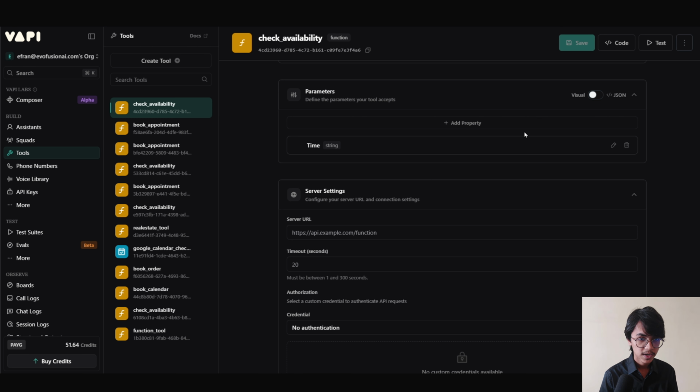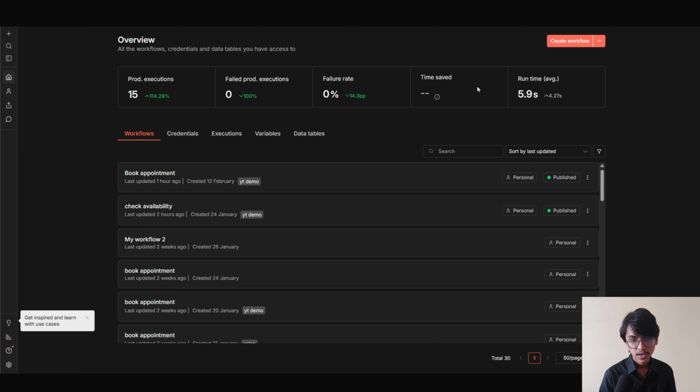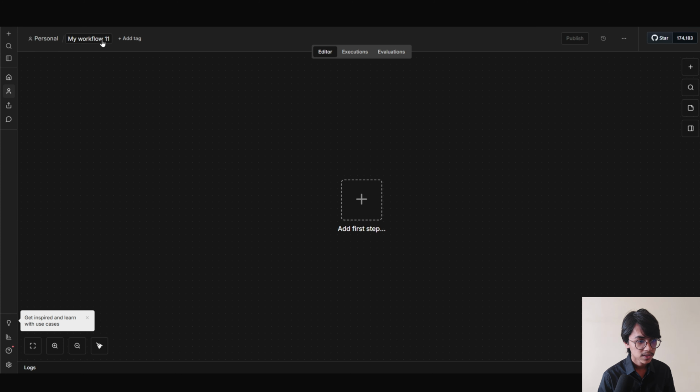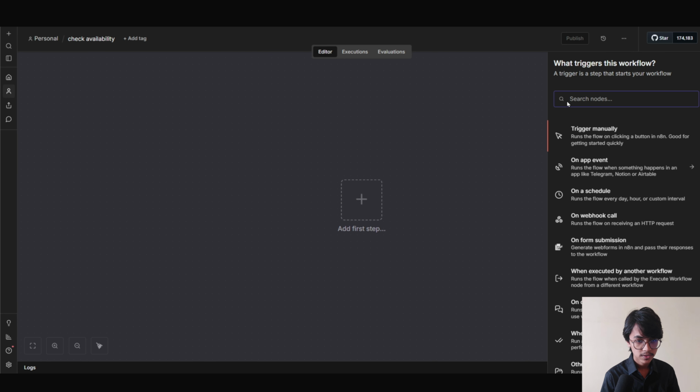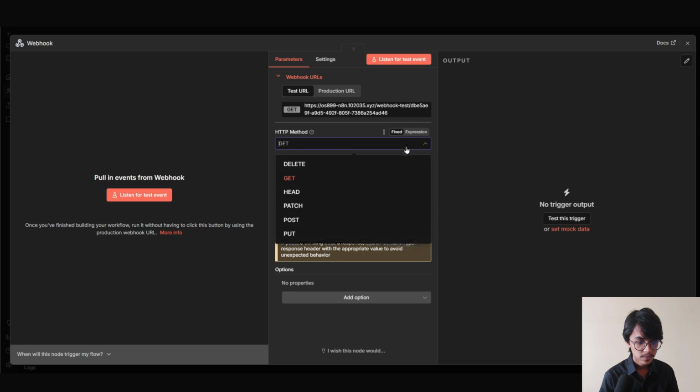Now search on your browser n8n.io. From here sign into your n8n account. After signing into n8n account, we're gonna click right up here into create workflow button. I'm going to call it check availability. Now click on plus and search for webhook. Now click into it. Our HTTP method is post.